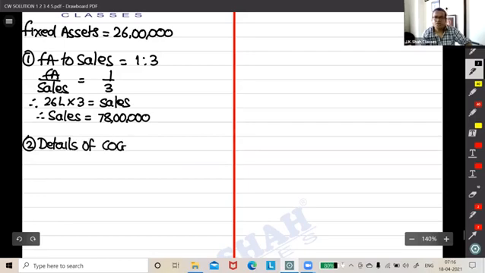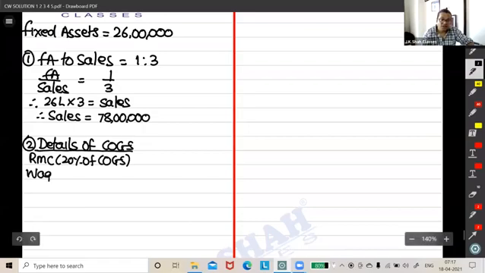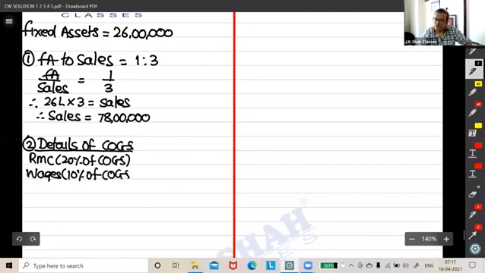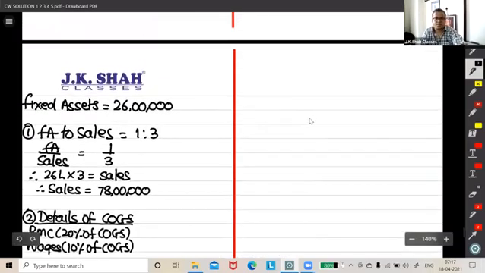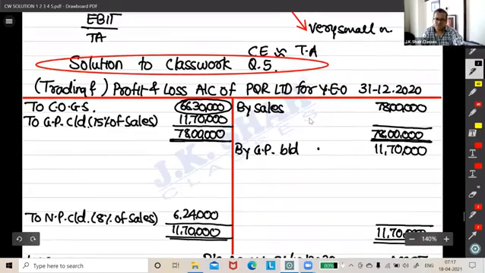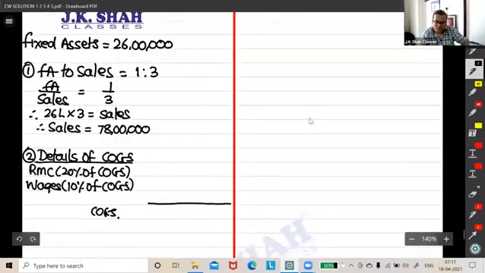Details of COGS. Okay. What is told? See, raw material consumed is 20% of COGS. Okay. Then wages are going to be 10% of COGS. Okay. Then the final total is COGS itself, no? Right? Which is how much we got, 66 lakh 30,000.